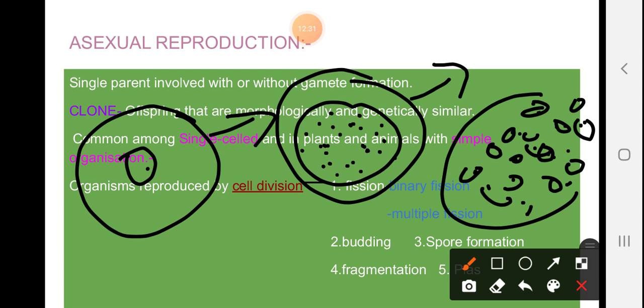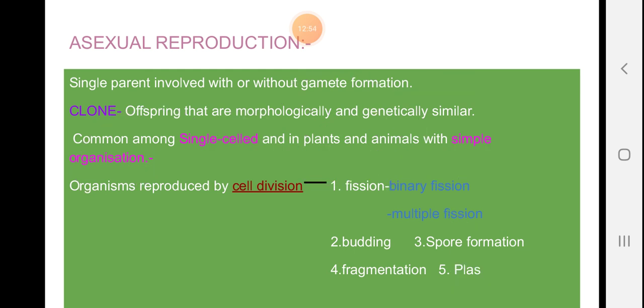Before this we studied binary fission, whose common examples are amoeba and paramecium. Clear? Paramecium is also known as the slipper animalcule, and it is part of the protozoans.